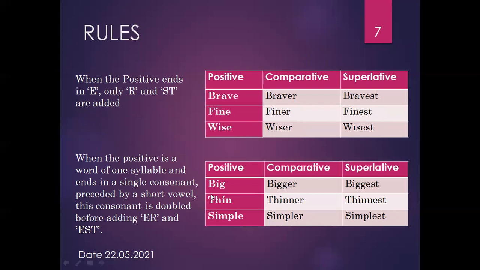It means here you can see big. So here we can add this double consonant, like bigger and biggest. Big, bigger, biggest. Thin, thinner, thinnest. Simple, simpler, simplest. It means that is also one rule when we convert the positive degree into comparative or into superlative.